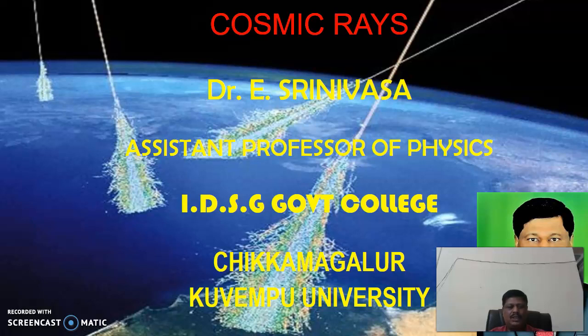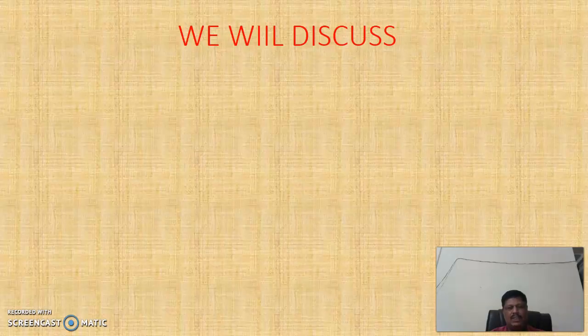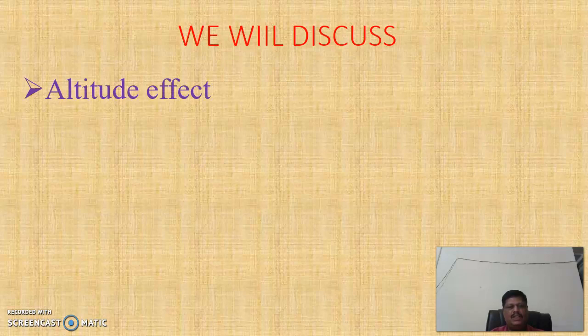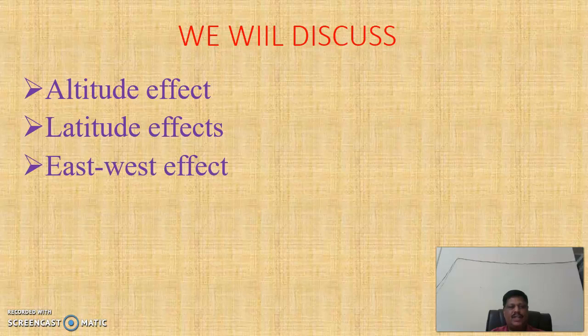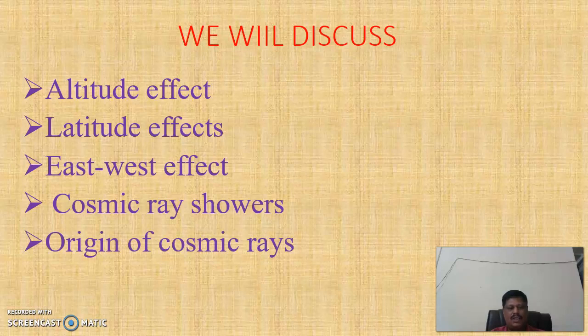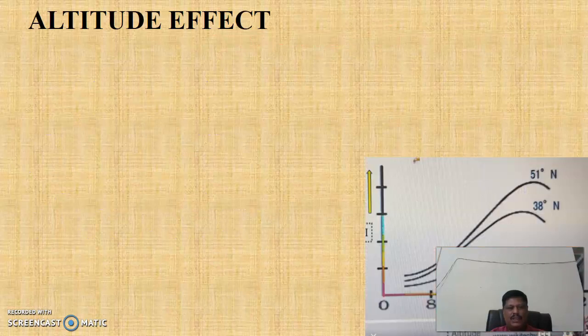This video is an extension of the first video to explain the different effects of cosmic rays, in which the syllabus is allotted by Kuvempu University for the III BSc VI Sem students. In this video, we will discuss the altitude effect of cosmic rays, the latitude effect of cosmic rays, the east-west effect, cosmic ray showers, and last, the origin of cosmic rays.